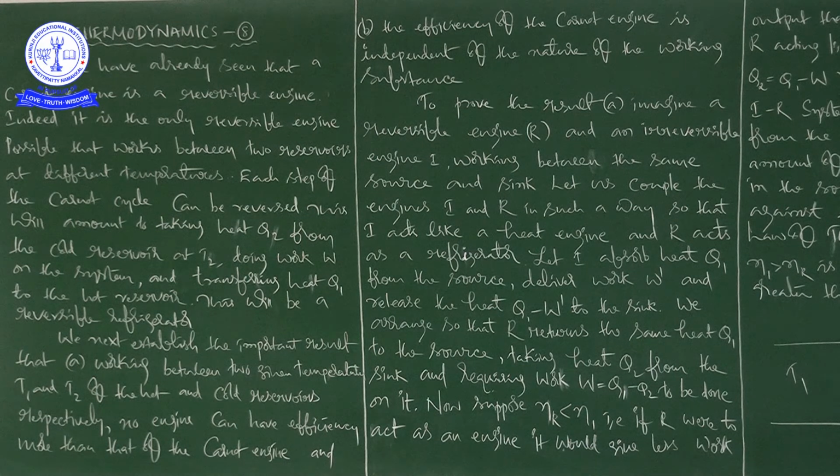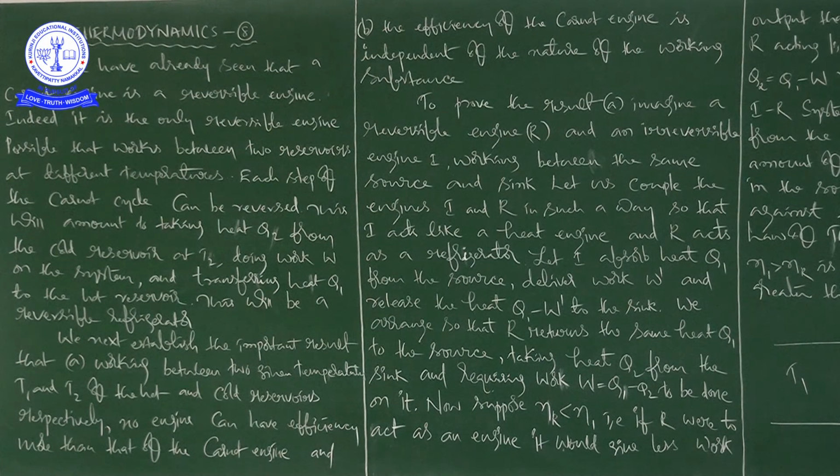In continuation, we have already seen that a Carnot engine is a reversible engine. Indeed, in fact, it is the only reversible engine possible that works between 2 reservoirs at different temperatures. See this important point.